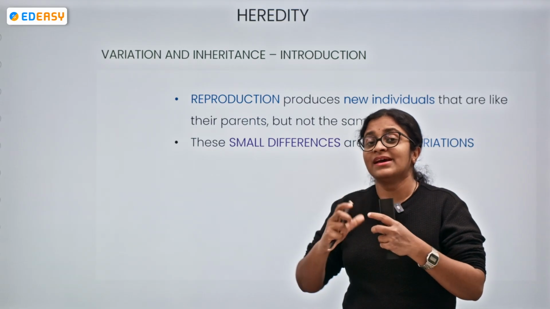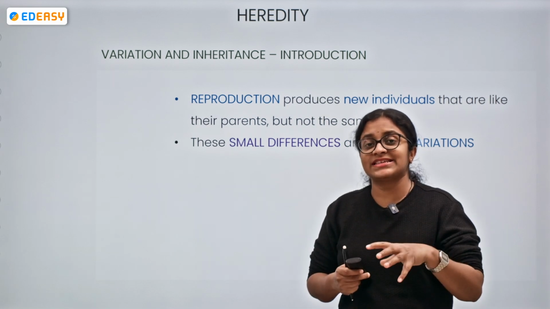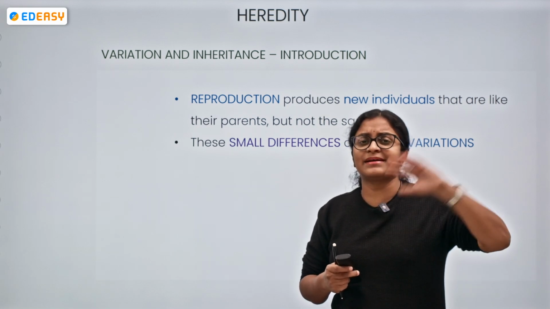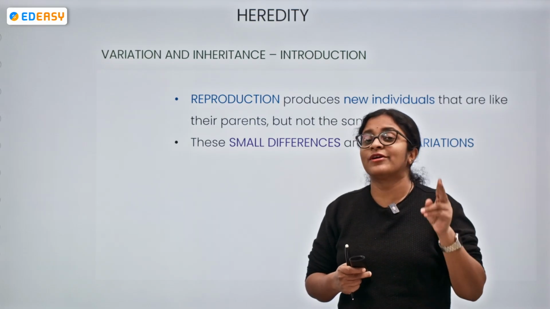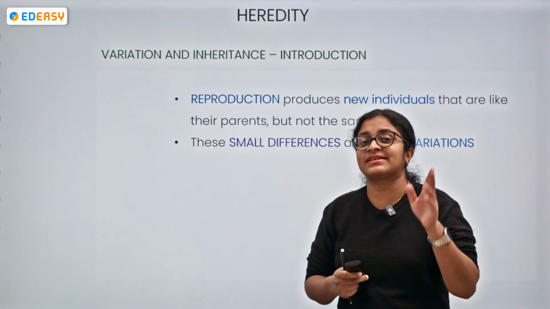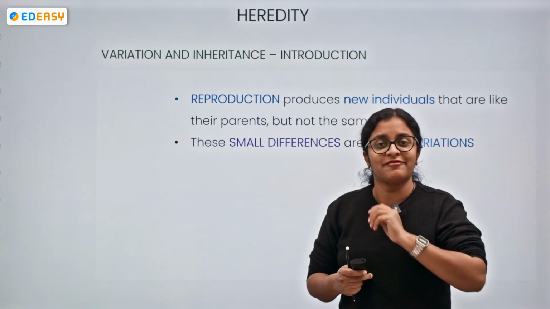It will not be genetically identical. Okay, there will be variation, at least some part of variation, not a complete 100% match. Why? Because it involves two parents. Sexual reproduction involves two parents, the gametes from the male and the female parent.